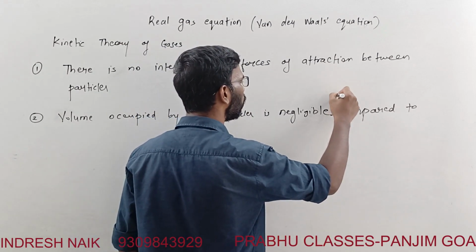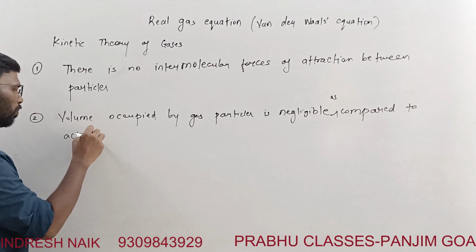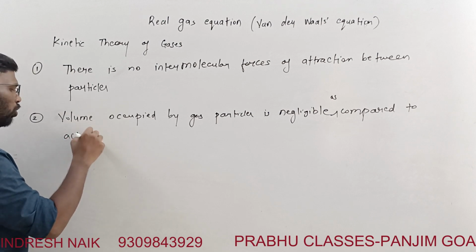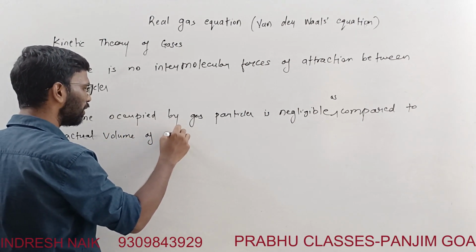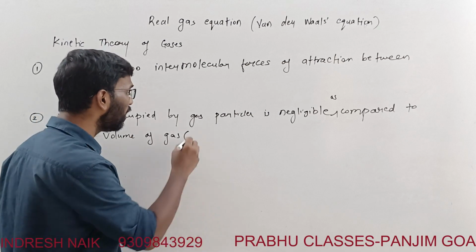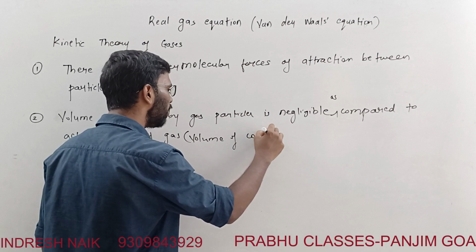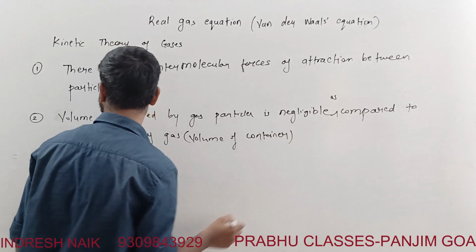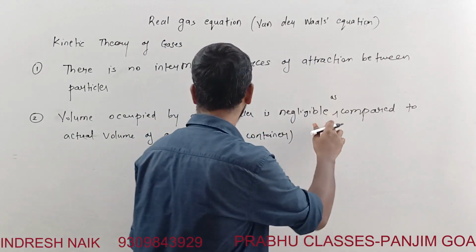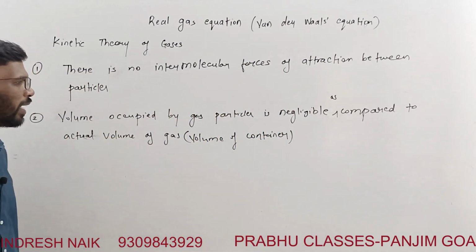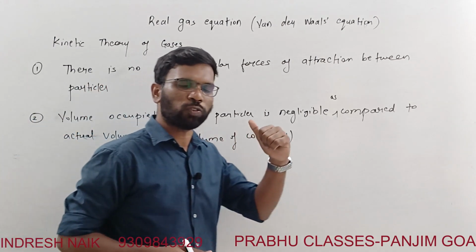as compared to the actual volume of the gas. What is the volume of the gas? The volume of the container, that is the actual volume of the gas. So the volume occupied by the gas particles is negligible as compared to the actual volume of the gas, that is the volume of the container. These were the two assumptions made for the ideal gas.